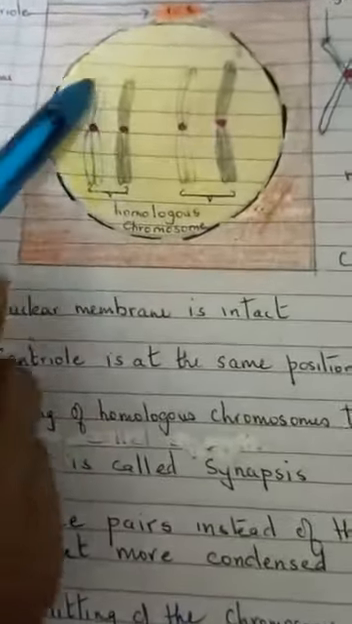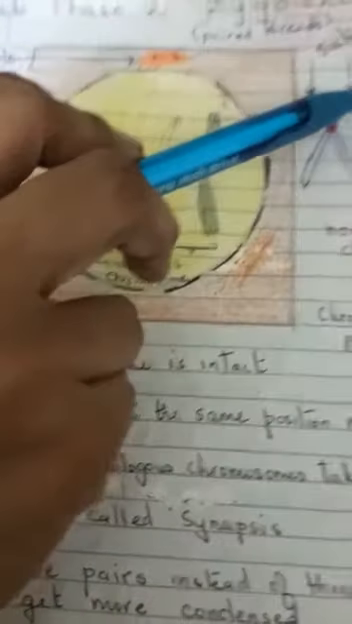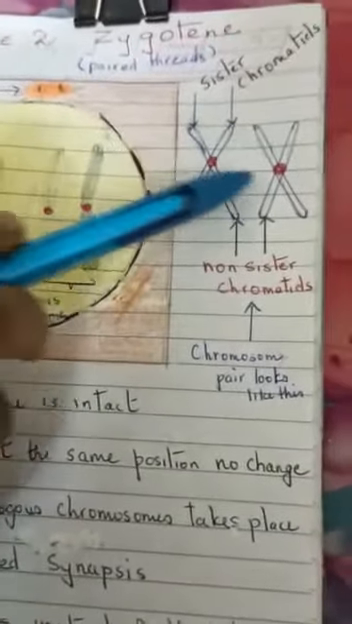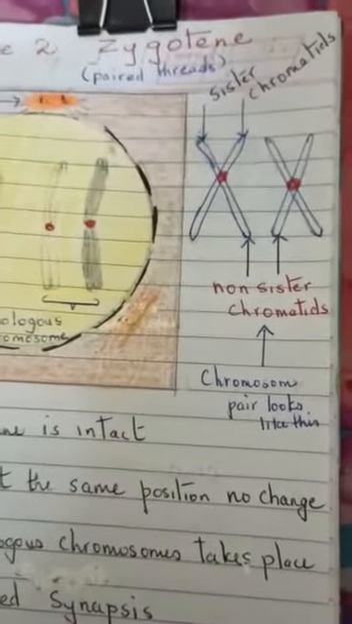And now these chromosomes, they have duplicated, they have replicated. These start splitting vertically. They split vertically and they look somewhat like this.